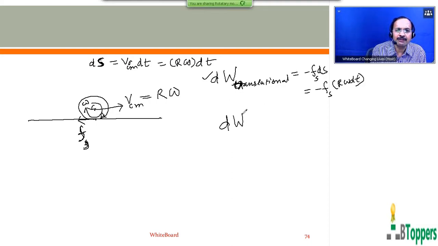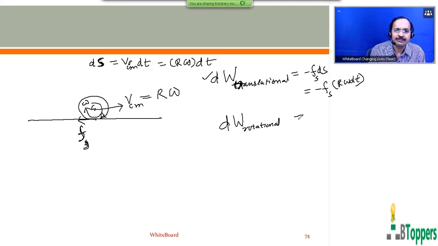So the rotational work done by friction. If you consider only pure rotation, as I told you, the combined translational and rotational motion of a rolling body can be considered as a combination of both translational motion and rotational motion about the axis passing through the center of mass.